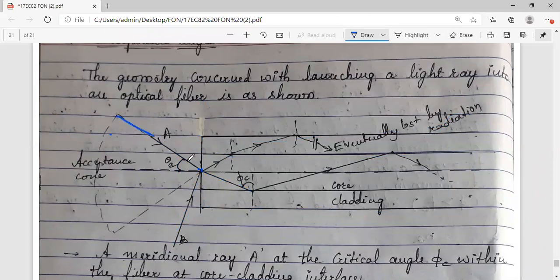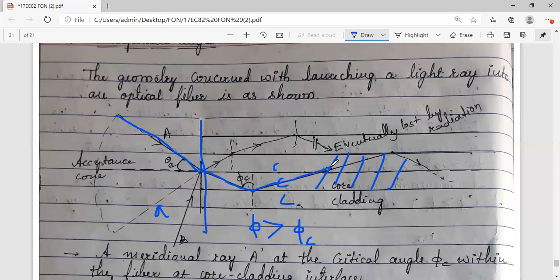Suppose there is a light entering at this interface. This is your air and this is your core. It is entering into the core. This complete part is the core. When it enters, after this it will hit the interface between core and cladding. After that, the condition is met, that is the angle of incidence is greater than the critical angle. Then the ray gets reflected within the same material, within the core itself.